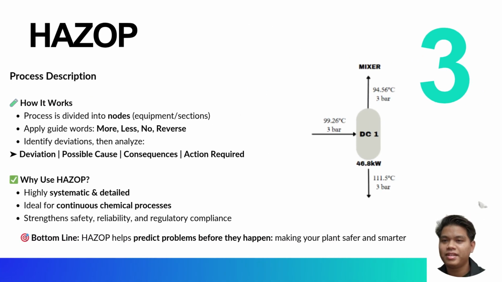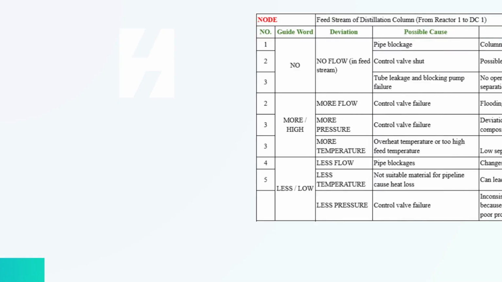HAZOP stands for Hazard and Operability Study, which is a systematic method to identify process hazards and operability issues. How does it work? The process is divided into several nodes by applying guide words such as more, less, no, or reverse. First, you need to identify a deviation and then analyze the possible causes, consequences, and action required. Why use HAZOP? Because it is highly systematic and detailed and also ideal for continuous chemical processes.